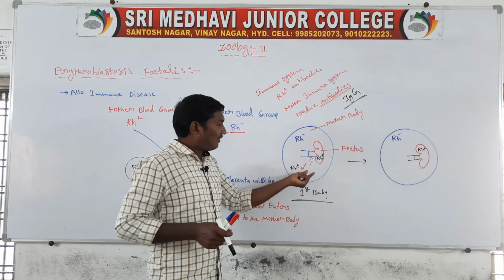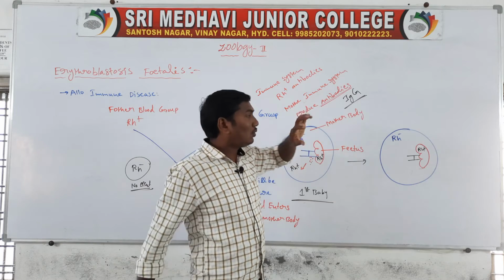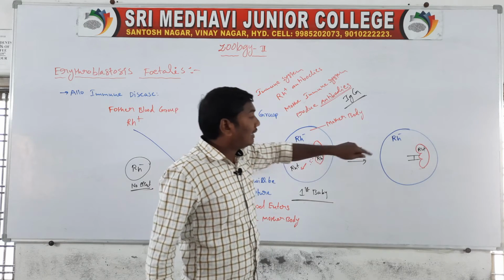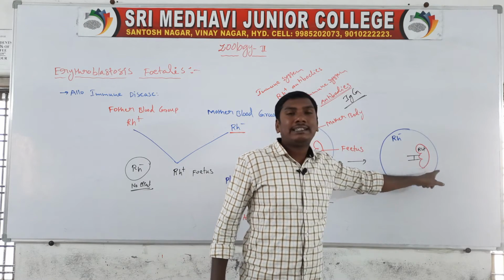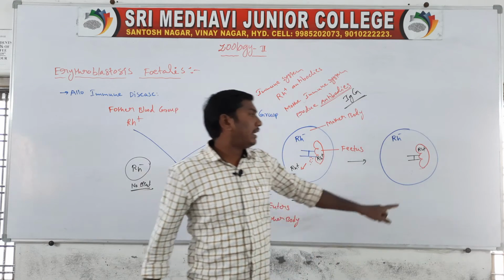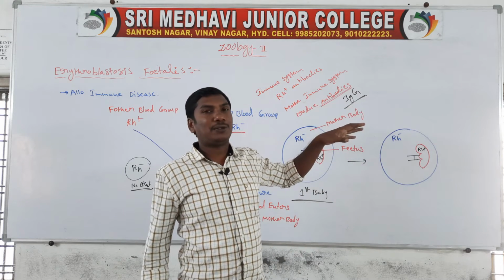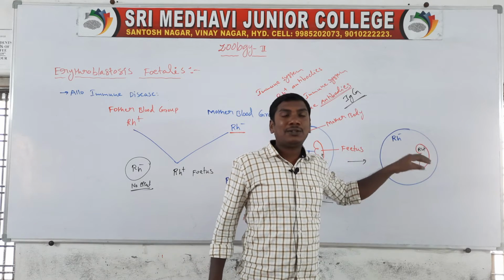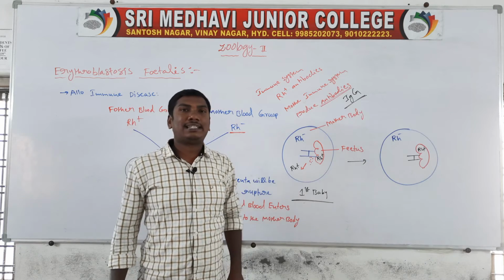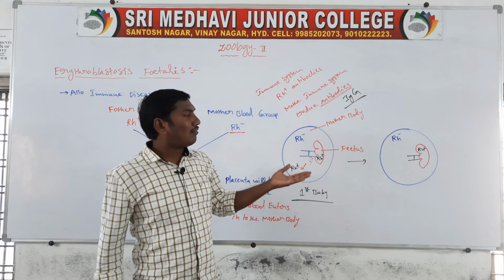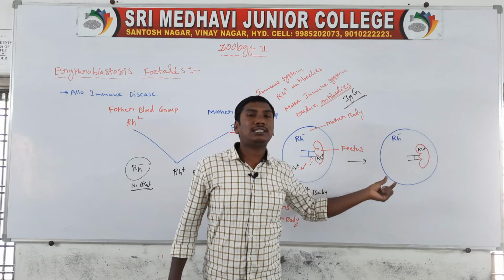In the first baby's delivery time, the IgG antibodies are produced. These IgG antibodies of the mother enter through the placenta into the second embryo. In the second embryo they kill the red blood cells. This is called erythroblastosis fetalis.